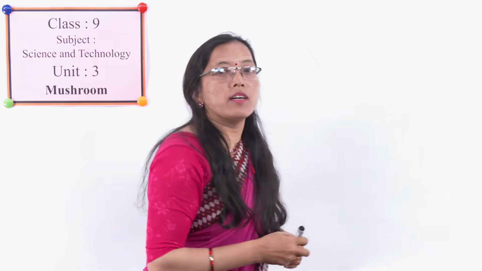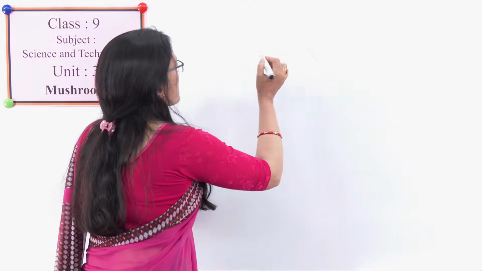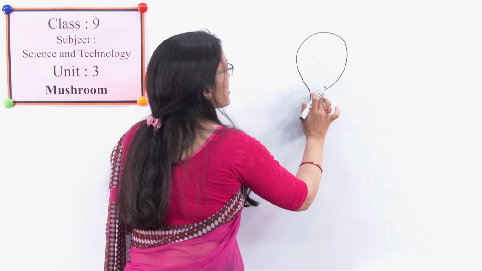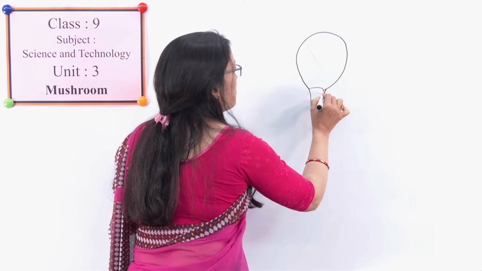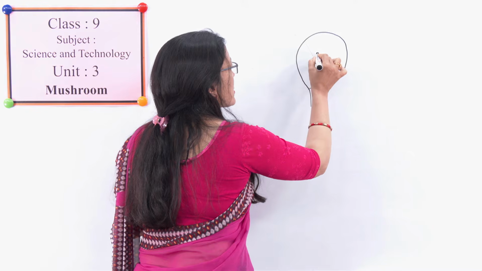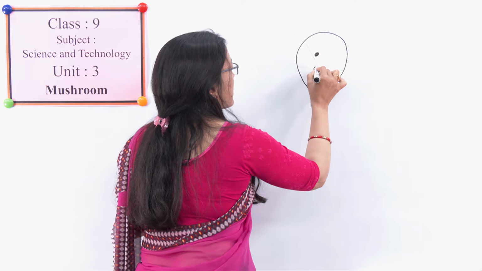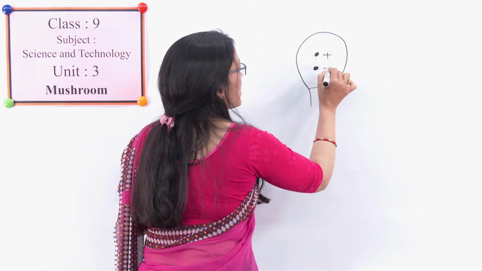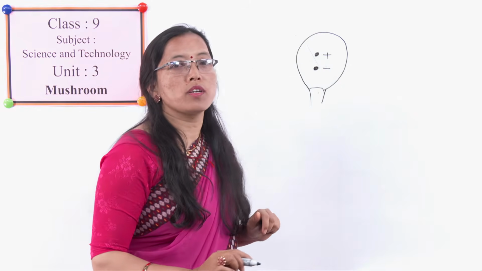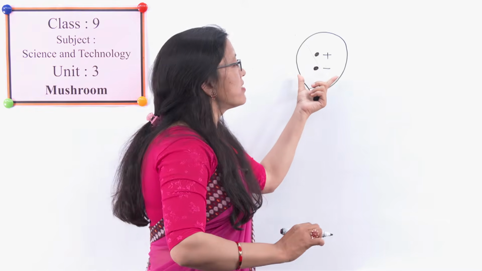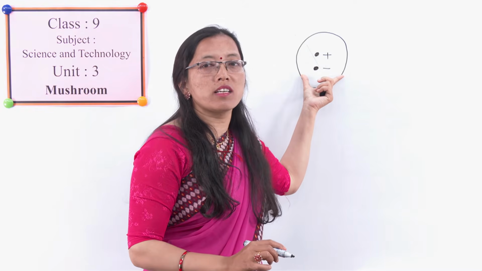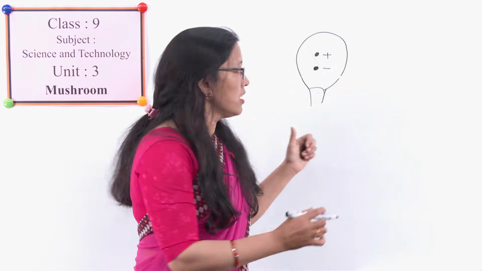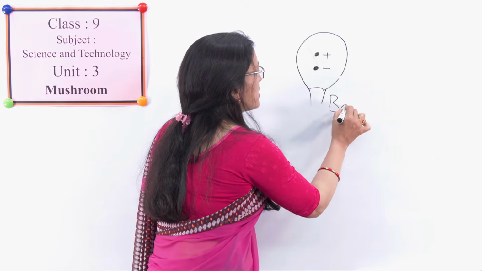Just now we discussed the basidium, which is balloon shaped. These cells have two nuclei, one plus strand nucleus and another one minus strand nucleus. That is why this is called a dikaryotic cell. The basidium is a dikaryotic cell.